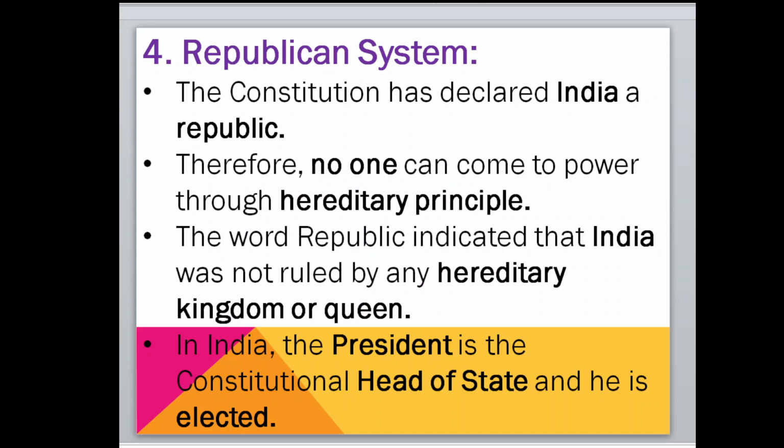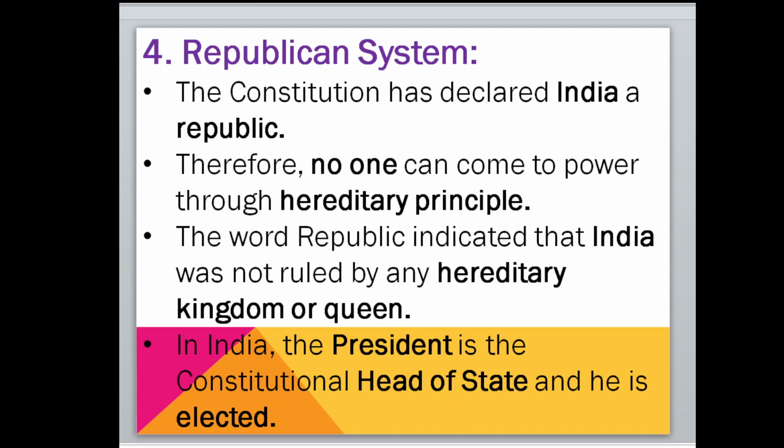Now come to the republican system. Republic means the head of the country, directly or indirectly elected by the people, is called the republican system. And India has a republican system of government. The constitution declared India a republic. Therefore, no one can come to power through the hereditary principle.